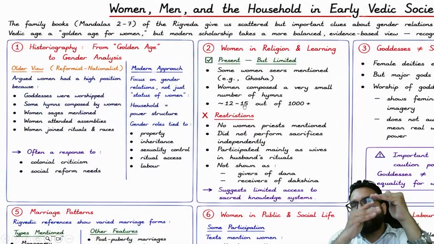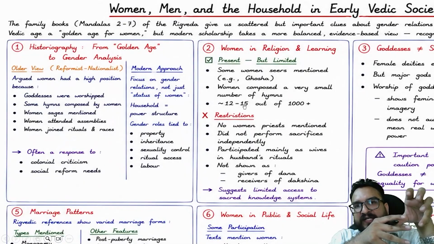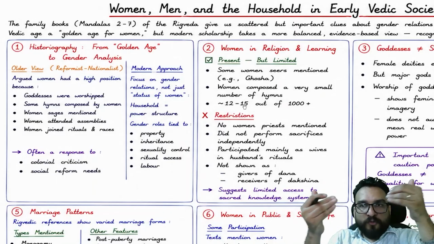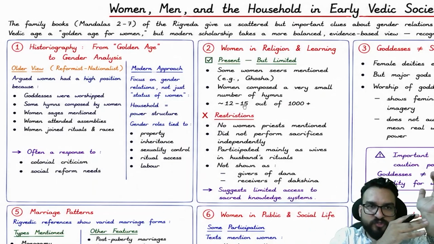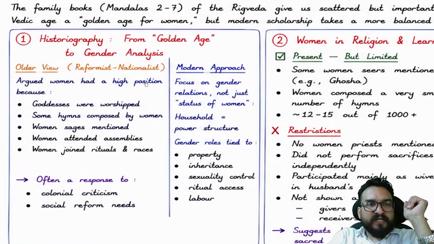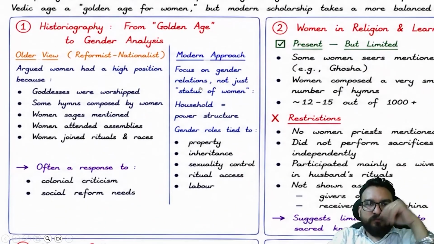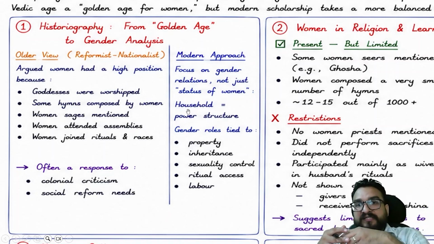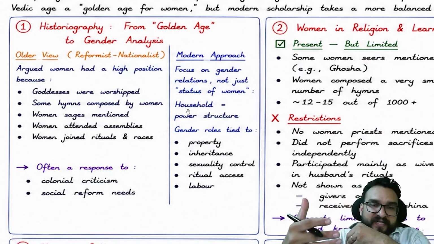I told you the connection of how this patriarchal setup came from Indus Valley society. That is connected with the steppe theory. I hope you can utilize that information as well. So you will be finding historiography moving from golden age to gender analysis. They will be done by the modern approach, where they will focus on gender relations, not just the status of women. Household is equal to power structure, like the household is related to the power structure, and this will be reflected in the society as well.